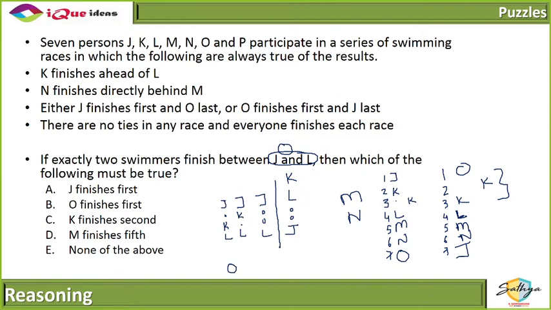Because J can finish first. O finishing first is also a possibility. K finishing second is also a possibility. M finishing fifth is also a possibility. Actually, all of the above seem to be true. All these conditions are actually possible. So I think the answer has to be all of the above, and that is E.